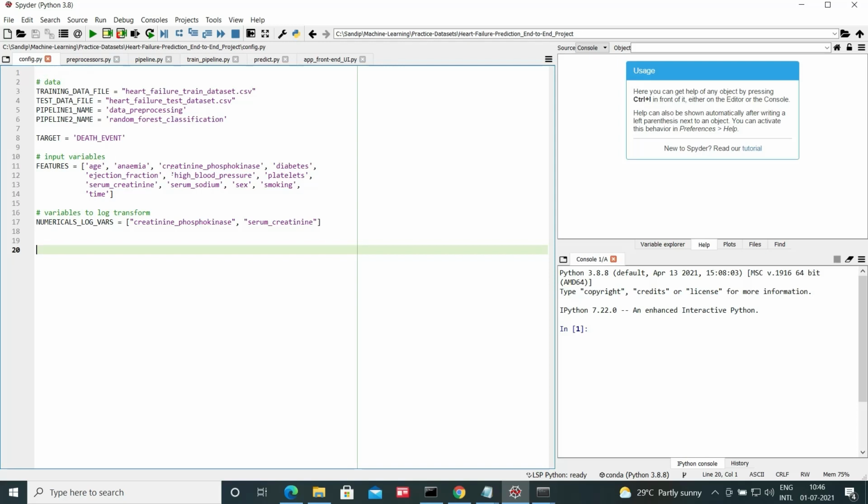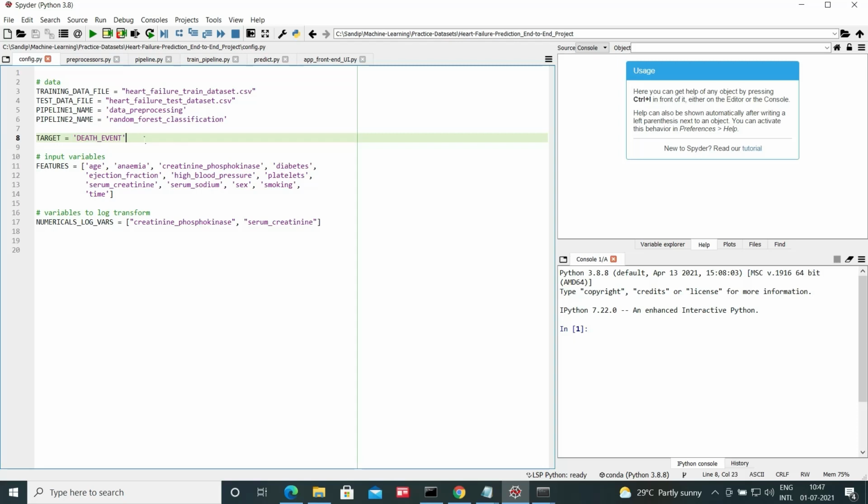First one is config.py. Here, as you can see, we are defining various variables such as training data file name, test data CSV file name, and then names for saving the pipeline for data pre-processing as well as the model pipeline. So this is a pipeline name with which we will be saving the model later. Then target, our target is to predict the death event.